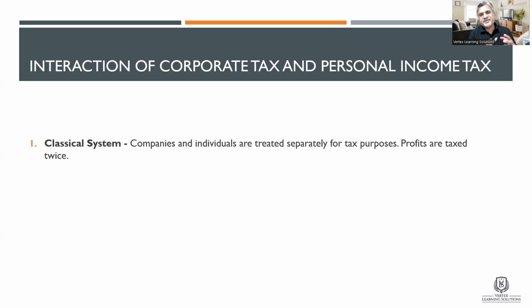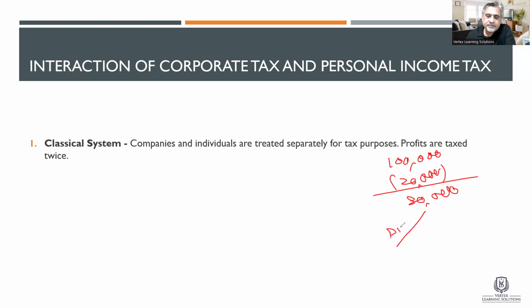The company will pay its own profit tax, corporate tax, and then when it gives out dividend, individuals will pay tax. And this is a reason that many people do not take out dividends. For example, when the business made $100,000 and it paid $20,000 as tax, remaining was 80. And if you give it as dividend to A, only then tax will be applied. But if you do not give out dividend, then no further tax will be charged.